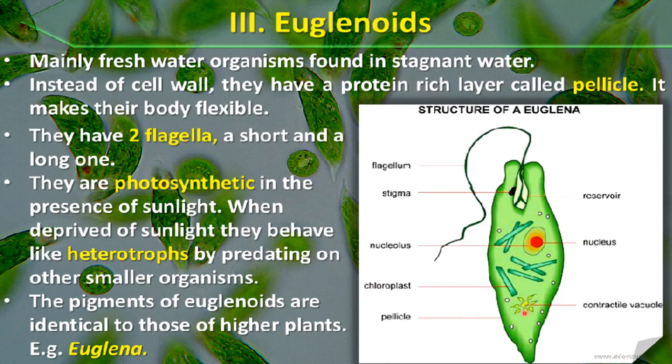This contractile vacuole is present for excretion. Then this is the stigma, a type of receptor. Then these are the two flagella found in Euglena. And this is the structure of Euglena which you need to make.